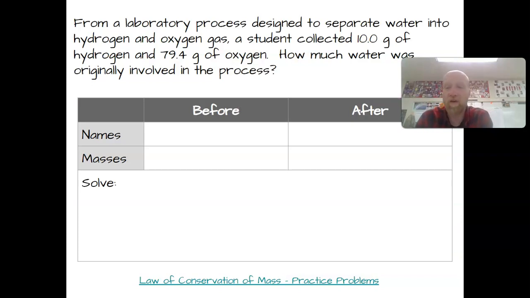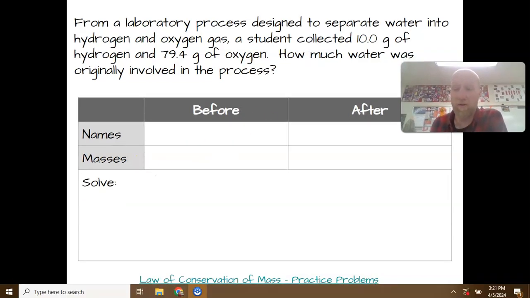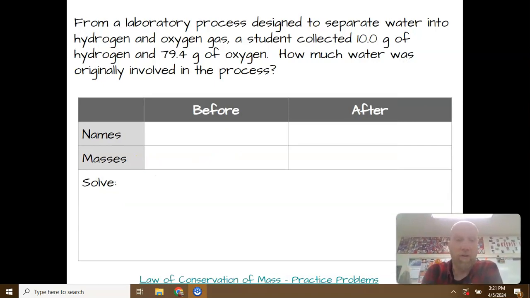But in any case, these are the kinds of problems that you're going to be asked to do. This is a super simple one, but they don't really ever get much harder than this one. And here we go. So I recommend reading the problem at least twice, right? And this table that I've got here is a way for you to start understanding these problems. You won't need it for very long, but if you ever get in a sticky one, I would come back and use one of these tables again. This is the way I teach it to other students who are maybe not quite as able as you are.